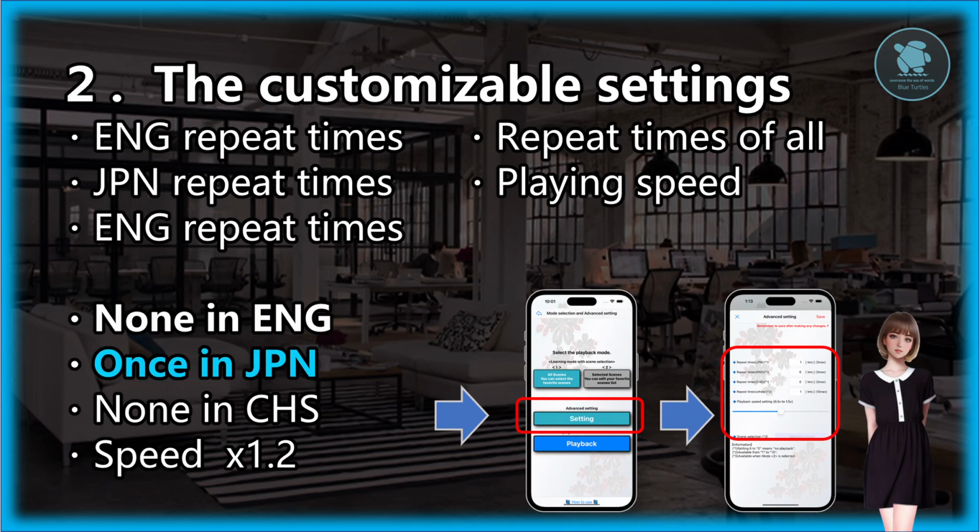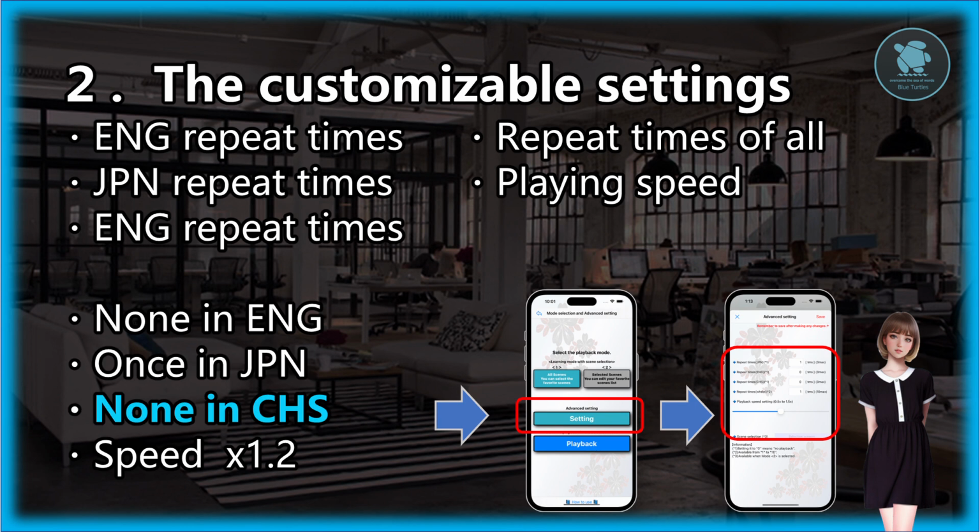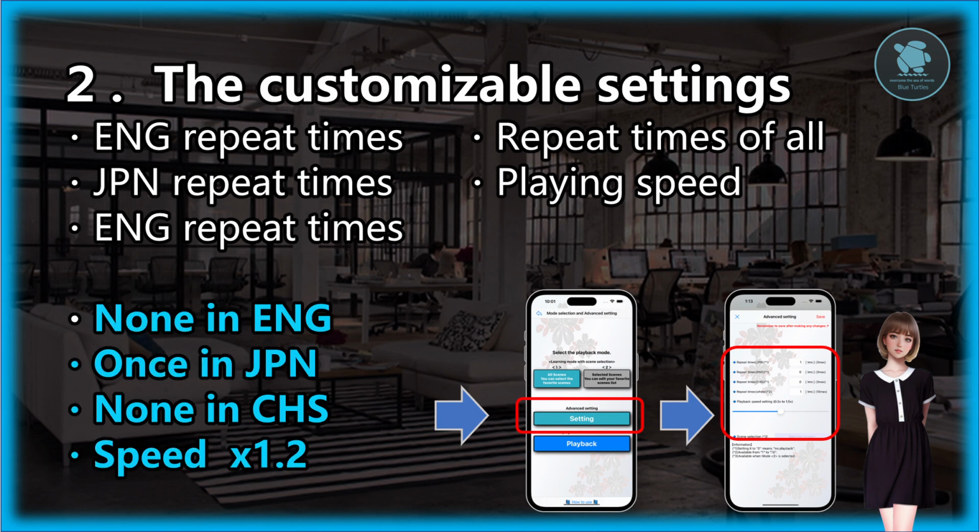When it is none in English, once in Japanese, and none in Chinese, something like this with only one language can be played.